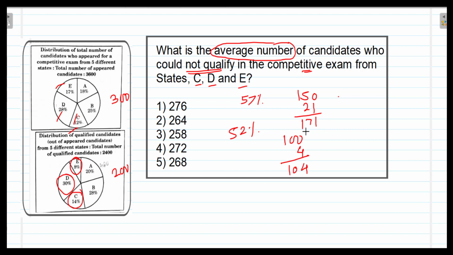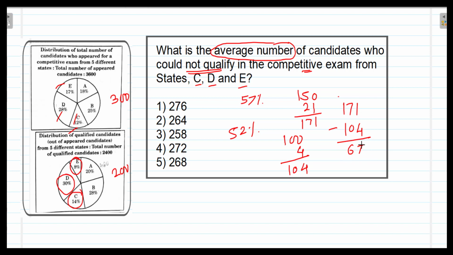Now 171 candidates appeared. Out of that 104 are qualified, and so the not qualified candidates will be how much? 171 minus 104. That will be the number of candidates who are not qualified.